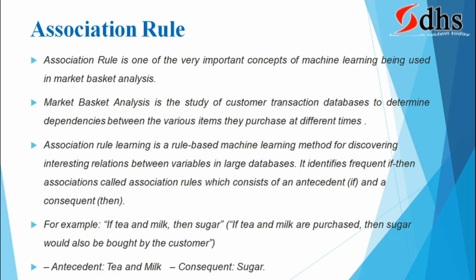For example, if tea and milk then sugar. A customer purchasing tea powder and milk will definitely purchase sugar. That is what we call an association rule. Here the antecedent is tea and milk, the beginning. Then the consequent is sugar. That is what we can do. I have already given you enough examples. Hope you understand.